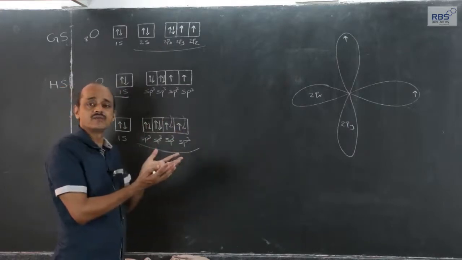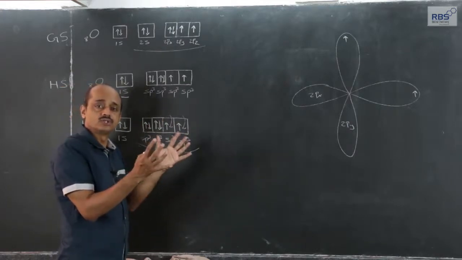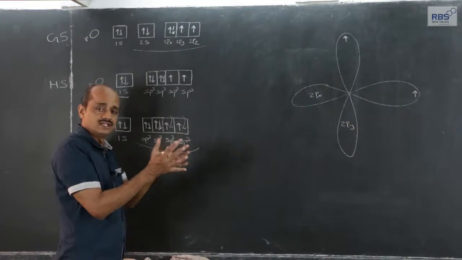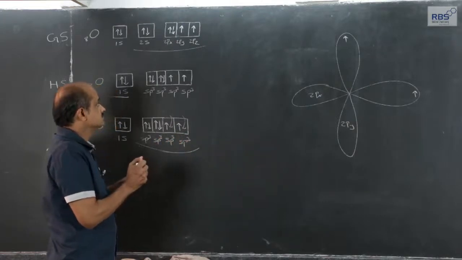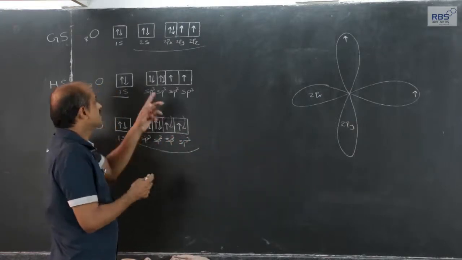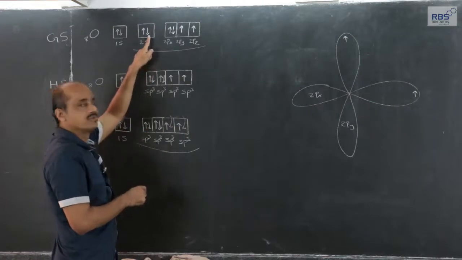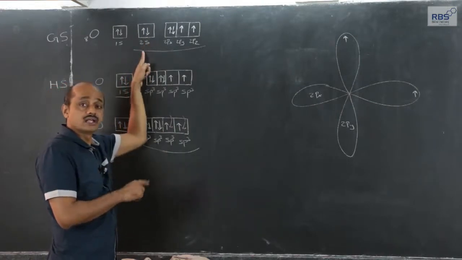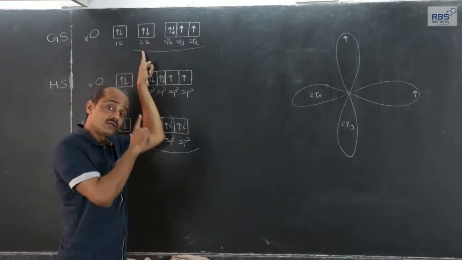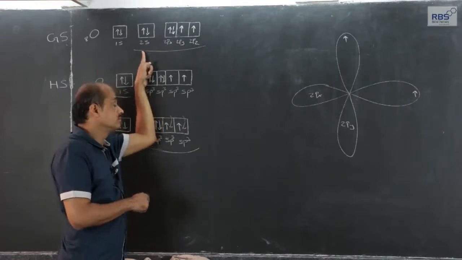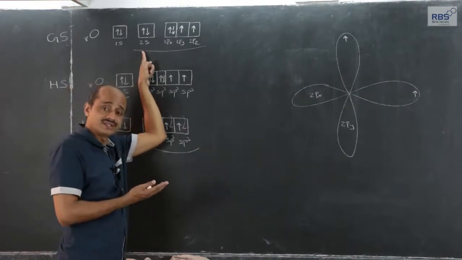When 2 atoms of hydrogen and 1 atom of oxygen approach each other, the energy which is released, if we suppose that energy splits the electron pair present in 2s orbital, like what we had seen in case of carbon during methane formation, that is applicable to other examples also.